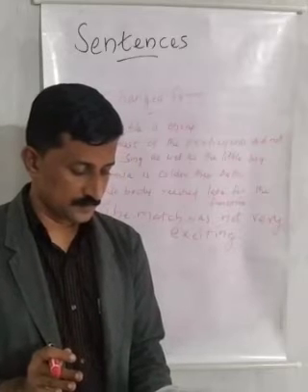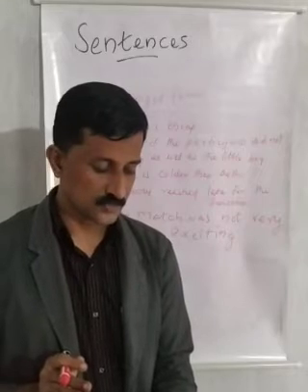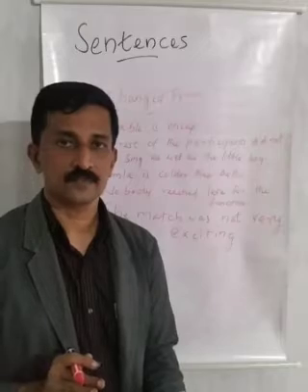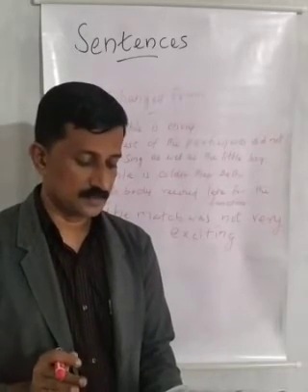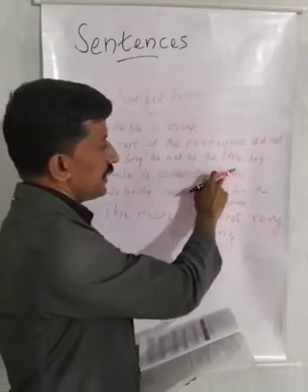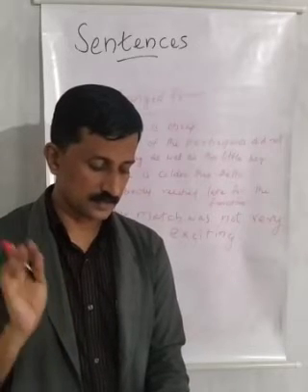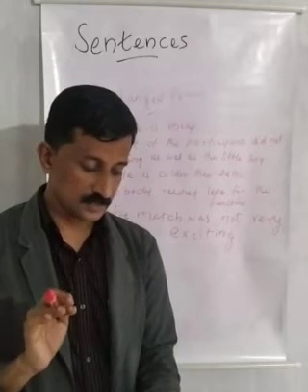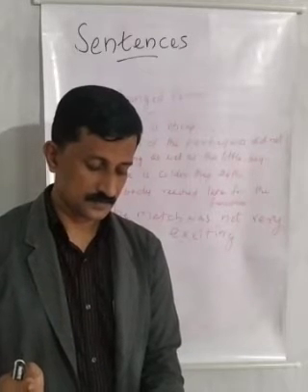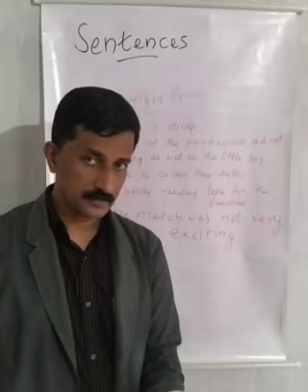Then, Delhi is not as cold as Shimla. Affirmative or negative? It's a negative one. Then the changed form is Shimla is colder than Delhi. See the first sentence, Delhi is not as cold as Shimla. So, Shimla is colder than Delhi.